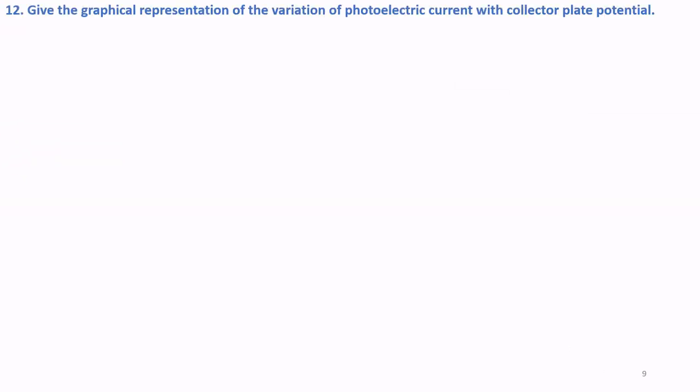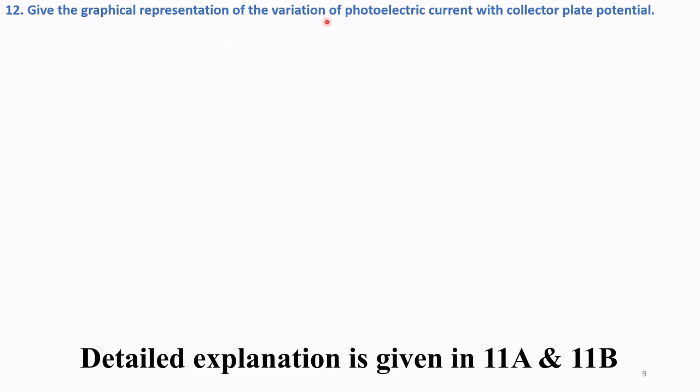Question number 12. Give the graphical representation of photoelectric current with collector plate potential. That is, graph of photoelectric current versus plate potential.